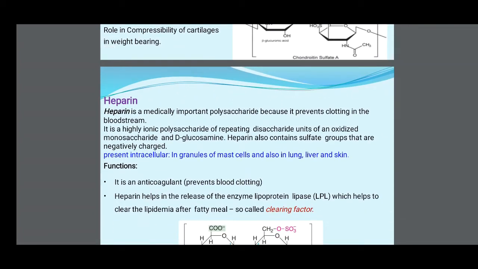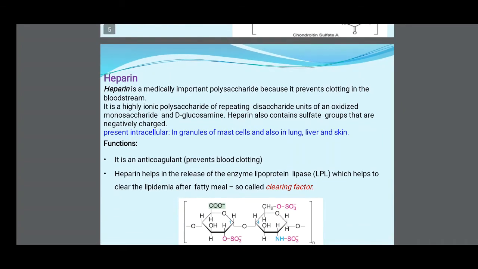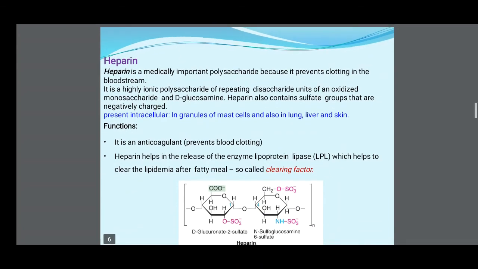Heparin. Heparin is a medically important polysaccharide because it prevents clotting in the bloodstream. It is a highly ionic polysaccharide of repeating disaccharide units of an oxidized monosaccharide and D-glucosamine. Heparin also contains sulfate groups that are negatively charged. It is present intracellularly in granules of mast cells and also in lung, liver and skin.